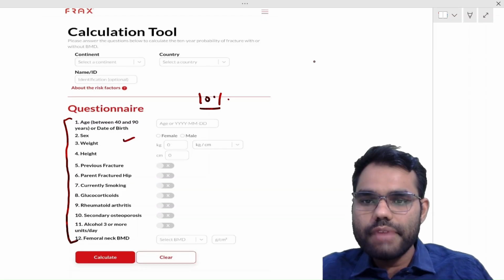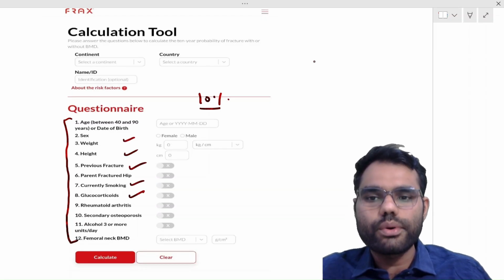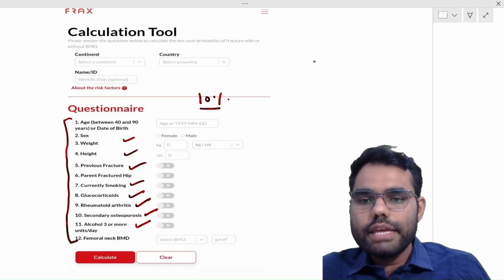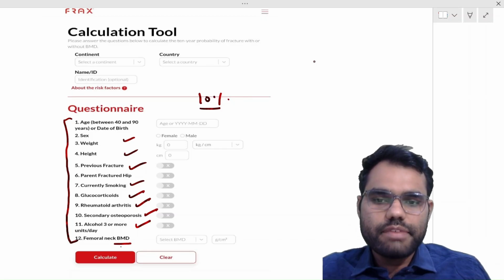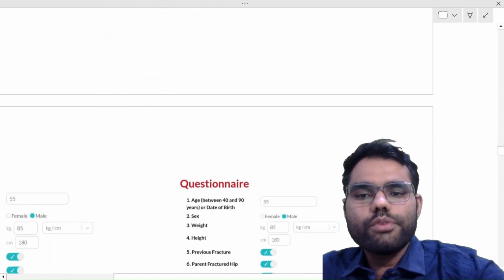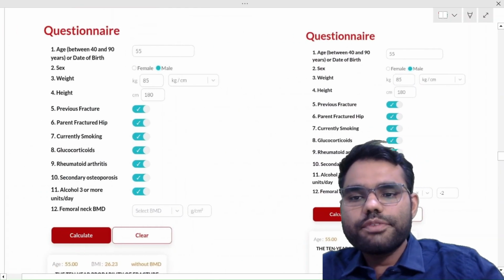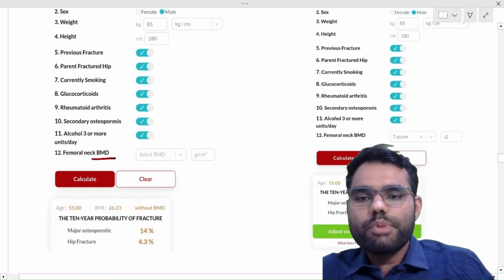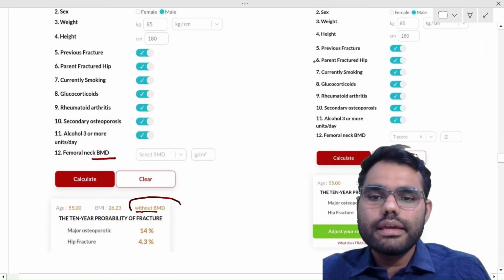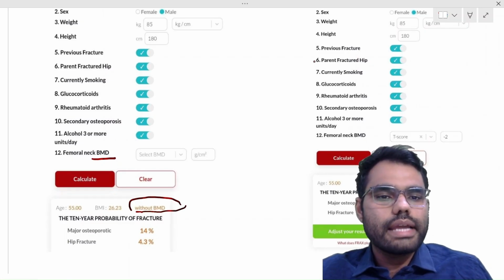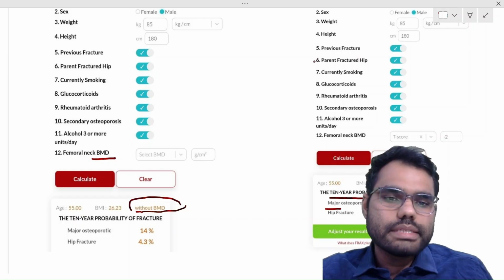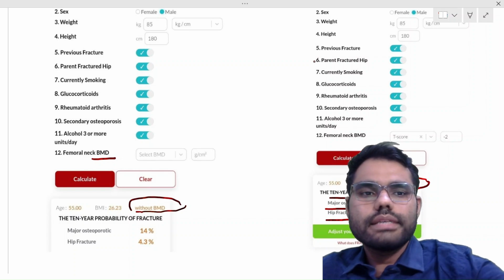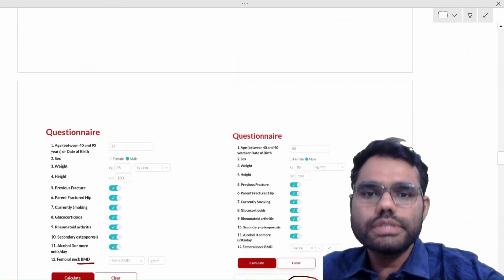So all these questions: weight, height, previous history of fracture, smoking, glucocorticoid, rheumatoid arthritis, secondary osteoporosis, use of alcohol, right? And then if the bone mineral density, that is the DEXA report, is available, we can enter that. So it can give us a report in 2 formats. One is in this format, when I have not entered the bone mineral density of a patient. It will tell us about the 10-year probability of fracture without bone mineral density. And if I enter the report, then it will tell us about the 10-year probability of major osteoporotic fracture and hip fracture including bone mineral density. So this is an online calculator, the FRAX score, which we should use, right?